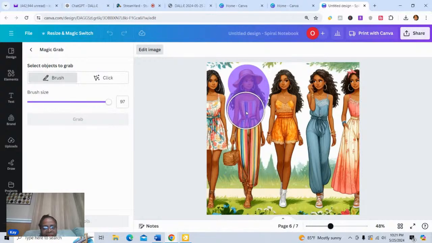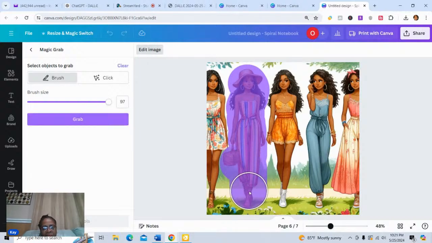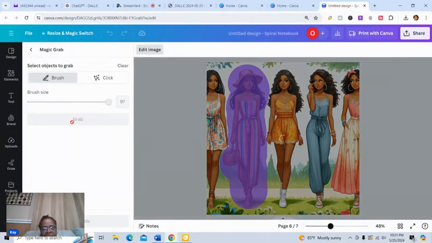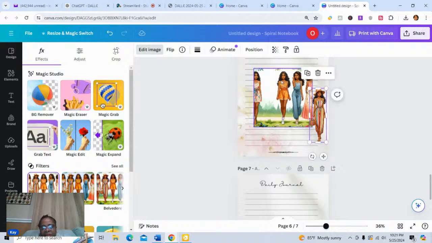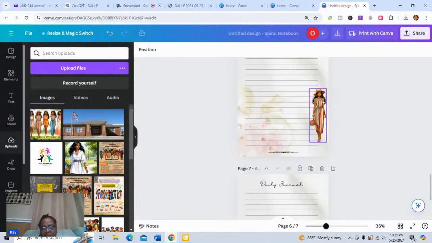But let's go ahead. We're going to see if we can not touch the other models and get all that we need for this particular model. Love it. Okay, so now we're going to go ahead and grab her out, and she has a handbag. We're going to see if it pulls it all out. It usually does, so that should be fine. So there we go. So now we're going to take her out of this image. In fact, the way I'm doing it now is saving me some time. It just automatically grabbed. Before, it was a couple of steps in there.